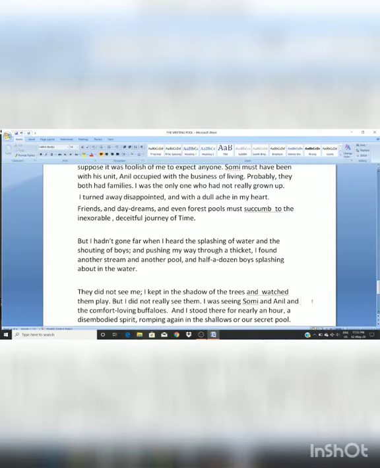But I hadn't gone far when I heard the splashing of water and shouting of boys. So he was still there, okay, and he had just taken a few steps when he heard the splashing of water. Splashing of water means throwing water at each other, the sound of that water, and the shouting of boys. And pushing my way through a thicket.